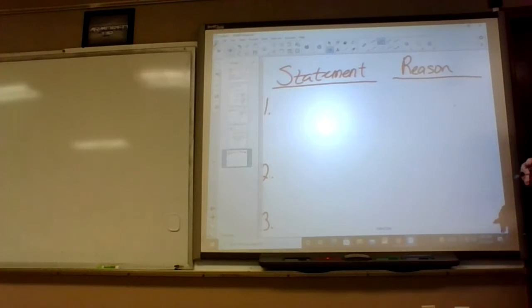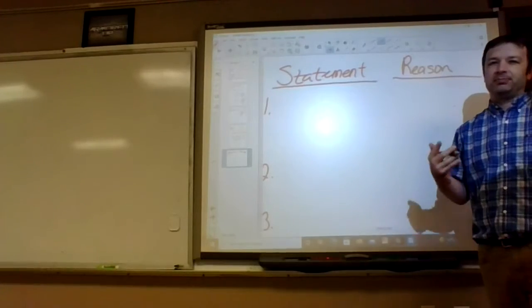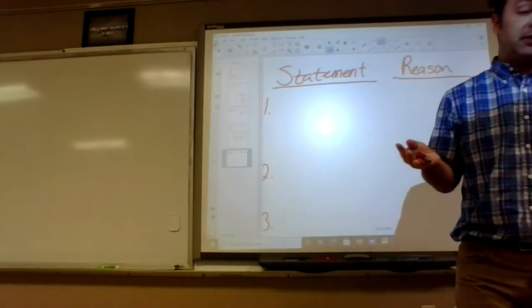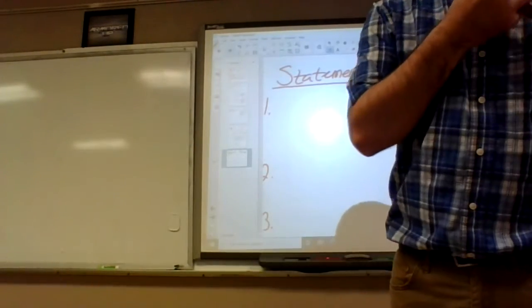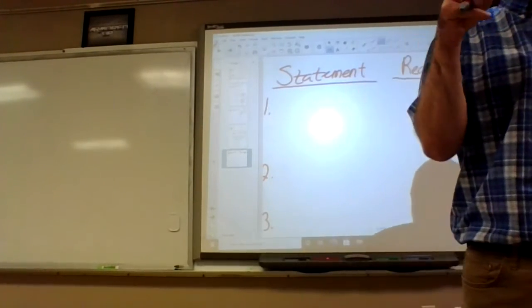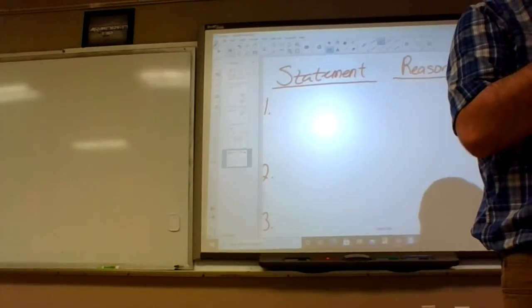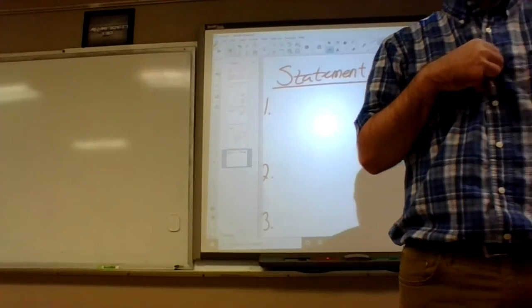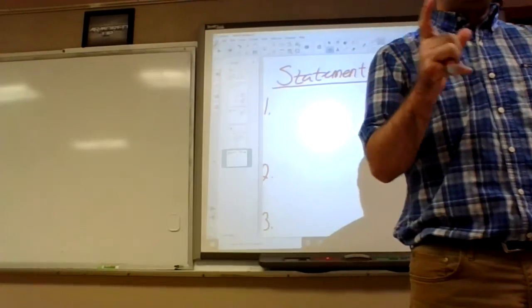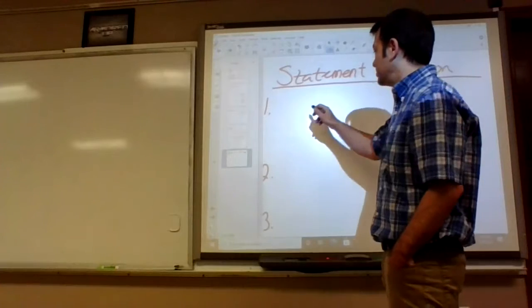Okay, the first line is basically always the same thing. You have to start with your basic assumptions. Like on number 33, if you read 33 at the top, it says, if 90 equals 3x plus 13, then x equals 17. So we're assuming that 90 equals 3 times x plus 13.